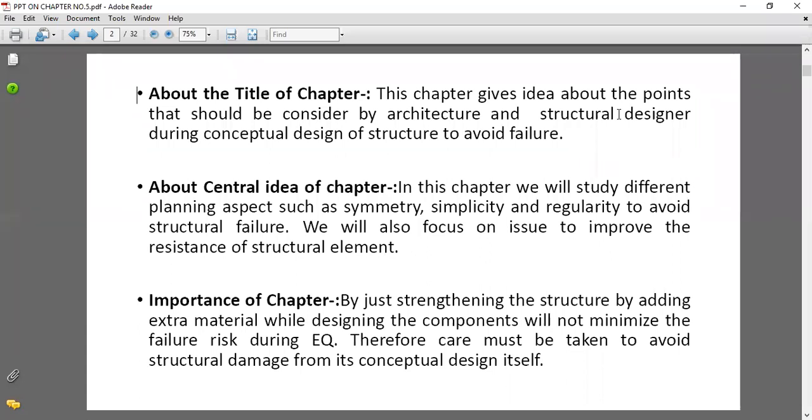Building form, symmetry, simplicity. Again there will be regularity of the structures, ductility of the structures. These all parameters are included in this unit, and all these parameters we should learn. If we learn this and if we apply such principles at the construction site, then our building will become an earthquake resistant building.